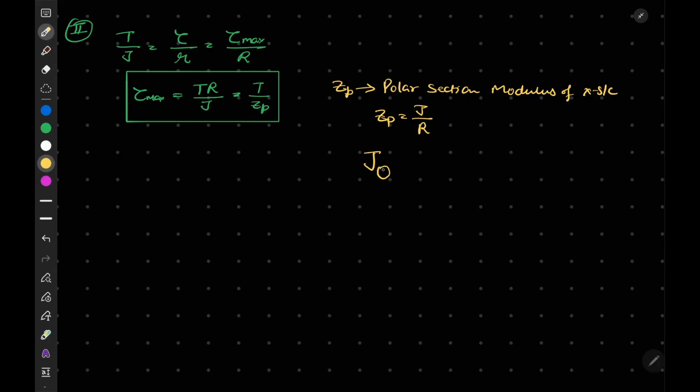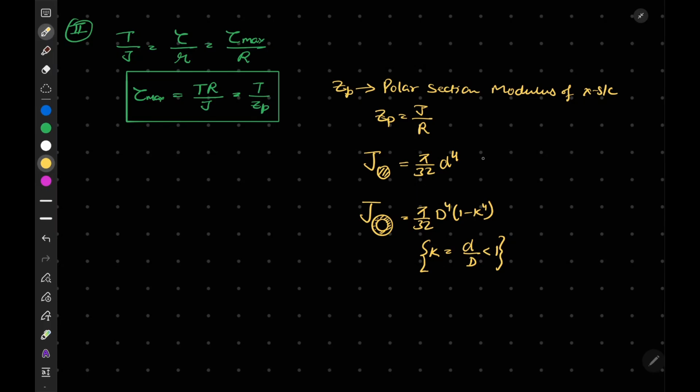So we know some values of the polar moment of inertia. J for a circular cross section is given by pi by 32 d to the power 4. And J for your hollow cross section, these will be frequently used here, is given by pi by 32 into d to the power 4 into 1 minus k to the power 4, where k is equal to small d by capital D. This term is also less than 1.